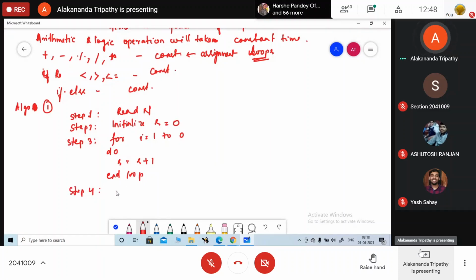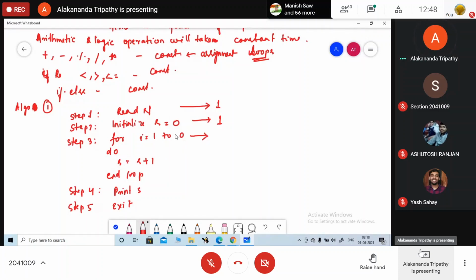Step 4: print S. Step 5 is exit. This is an assignment, it will take constant time. Here I am writing 1. Again this will take constant time 1.